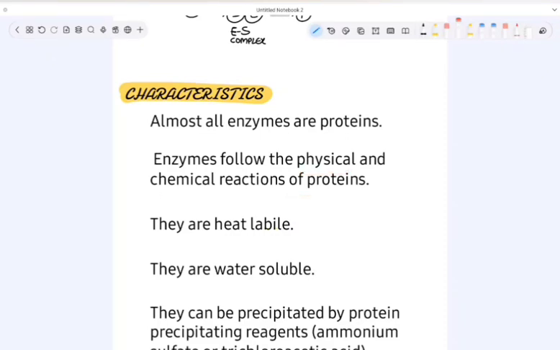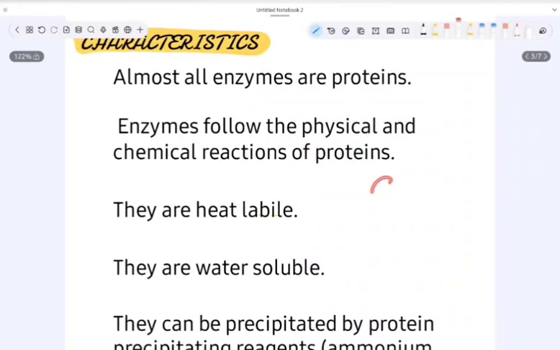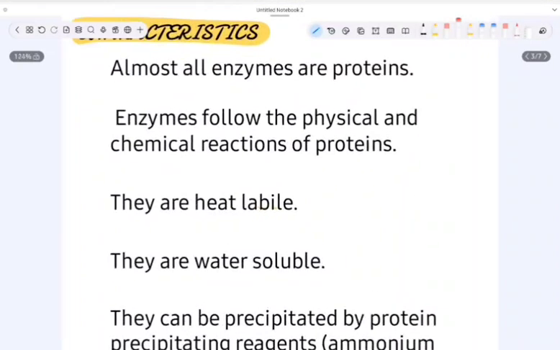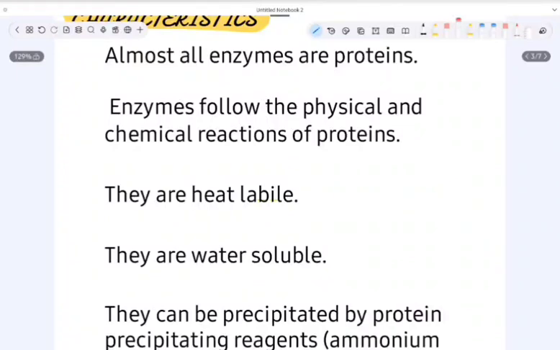Now let us see. Protein means what we generally get in our mind, not just we, what anybody gets in their brain is egg, right? So let us take egg as an example and see all these characteristics. They are heat labile. Egg is heat labile.